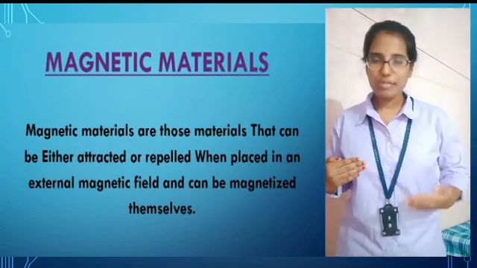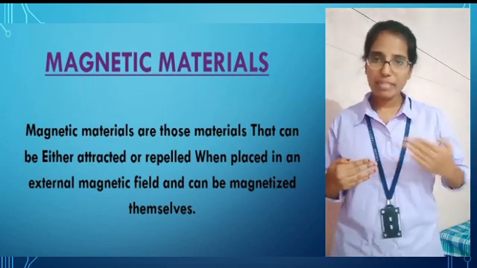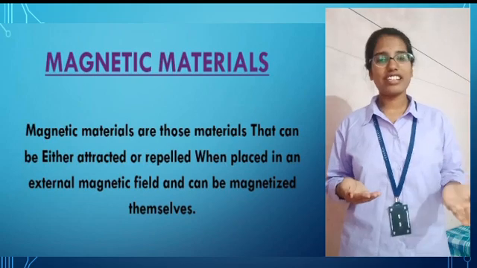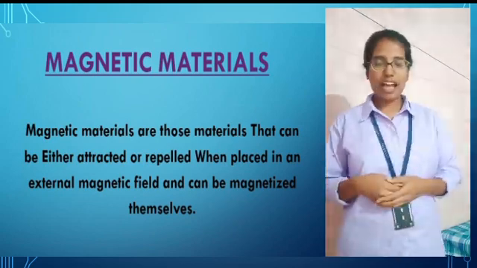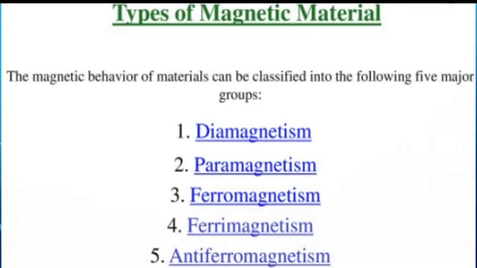Today we are going to discuss about magnetic materials and their classification. Magnetic materials are those materials which are attracted or repelled when placed in an external magnetic field and can also be magnetized themselves. These are the examples of magnetic materials. Magnetic materials are classified into 5 types: diamagnetic materials, paramagnetic materials, ferromagnetic materials, ferrimagnetic materials, and antiferromagnetic materials.